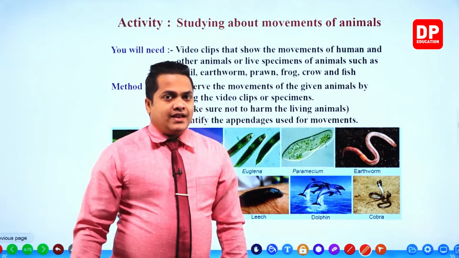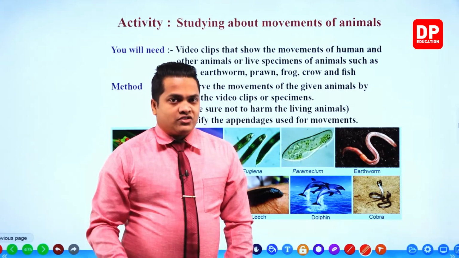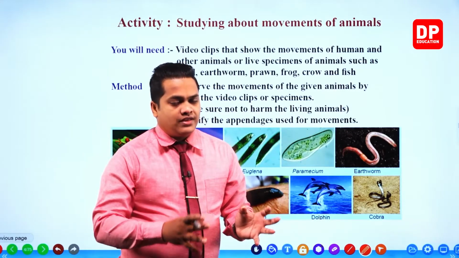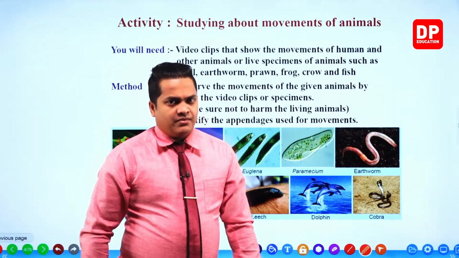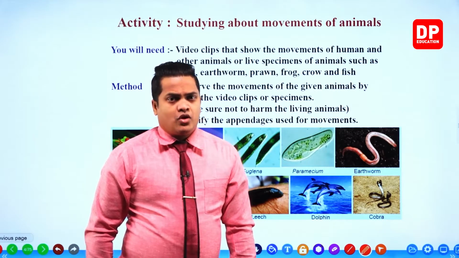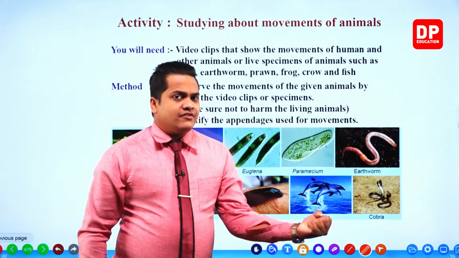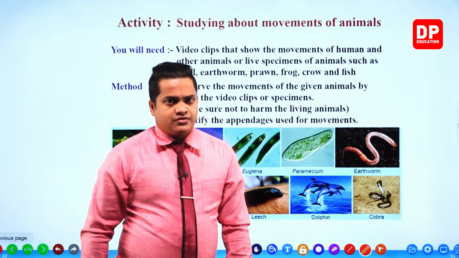Other than that, there can be other different animals as well. When I'm going to fill the table, my dear children, I'm going to use some other types of animals as well. So you can use any animal you want, no problem in it. However, try to identify the appendages used by each animal for their locomotion.